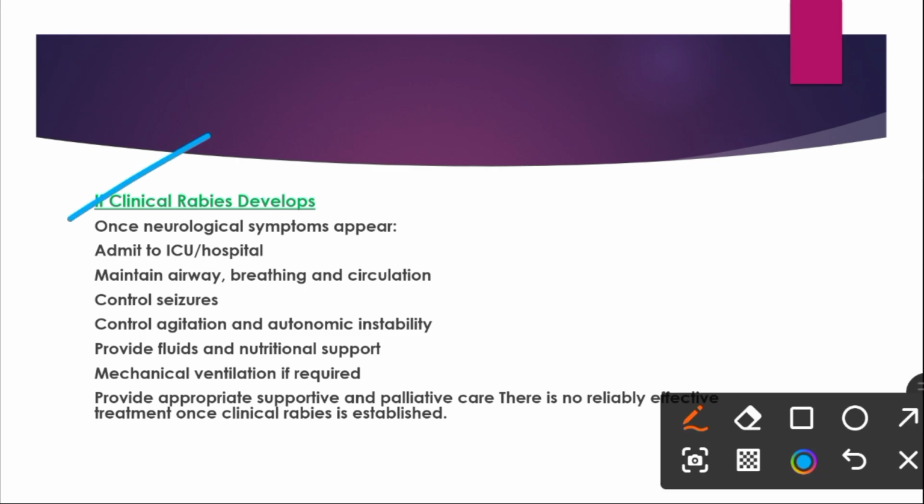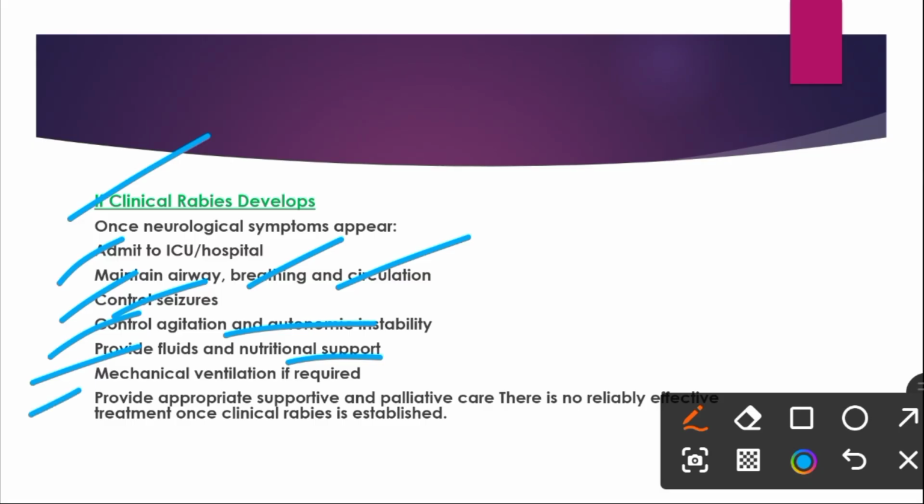Once a patient develops rabies signs and symptoms, then we admit the patient to the ICU. We maintain the airway, breathing, and circulation. And if the patient has seizures, we give the patient antiepileptics. We control the agitation and autonomic signs and symptoms. We give the patient adequate fluid and also nutritional support.